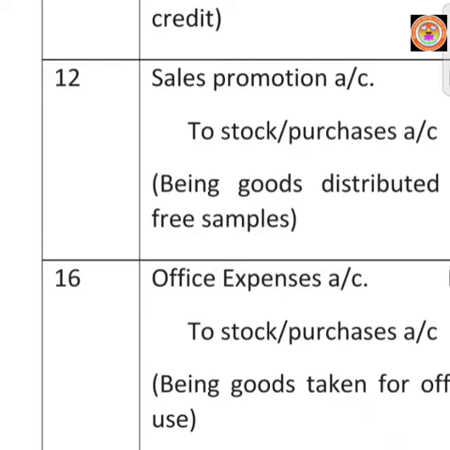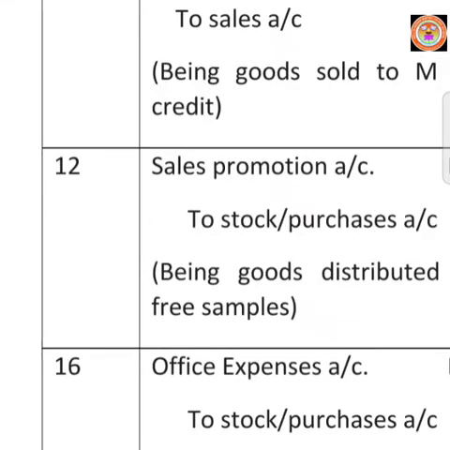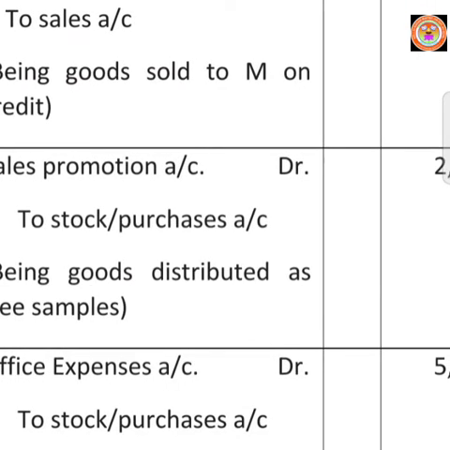I mean the expense spent for free samples are known as sales promotion. So sales promotion is the expense for the business, so it must be debited according to nominal account rule. Sales promotion account debtor.